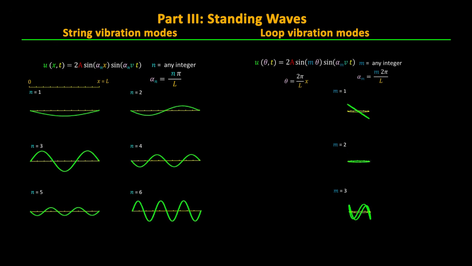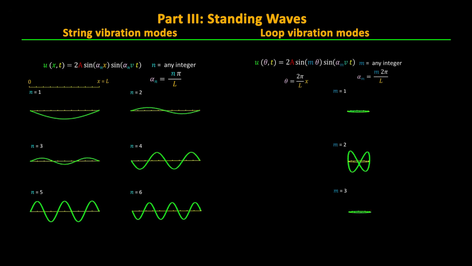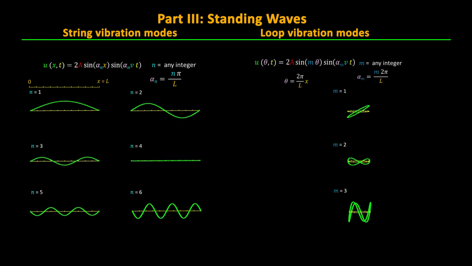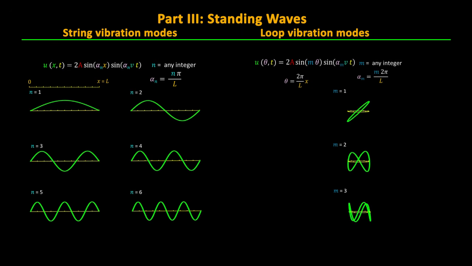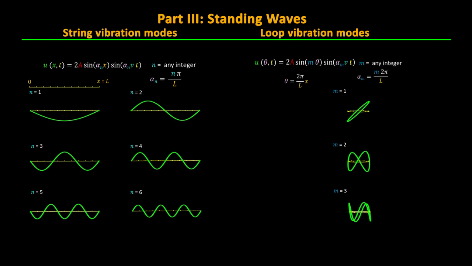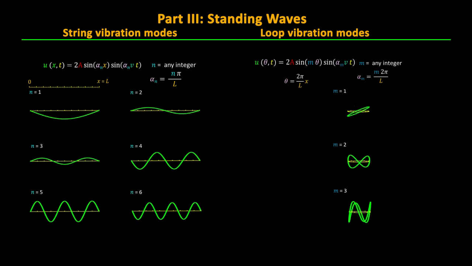Because n and m in these equations must be an integer, we will say that these vibration equations are quantized in the variables n and m, to be more in keeping with the language of quantum mechanics. As we increase the degrees of freedom in the next section, we'll need both n and m as independent quantum numbers to describe the vibration.